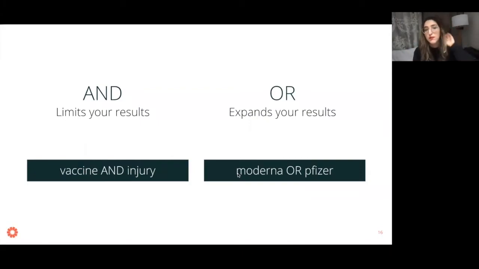And one thing I should mention that I forgot is that Boolean queries work on a lot of different search platforms. So they work on Google, they definitely work on Twitter, they work on Reddit, if Reddit is a popular platform in your country. They don't work on Facebook. If you have CrowdTangle and use CrowdTangle as a way to monitor Facebook, there is a way to use Boolean operators.